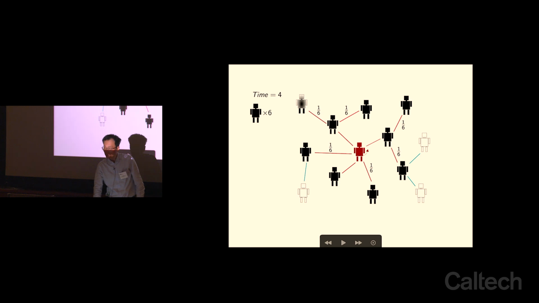And this is time equals 4, right? And then after that, we have time equals 5. And eventually, at time equals 6, well, we have 6 people being infected. And so the probabilities change over time. Okay? And this is with the hindsight that we know who is patient 0, right? Namely, that guy in red.